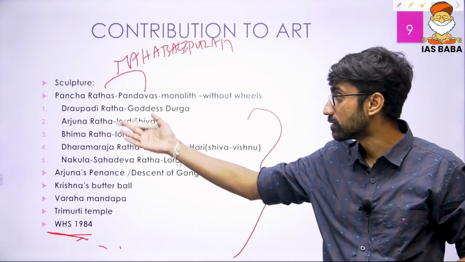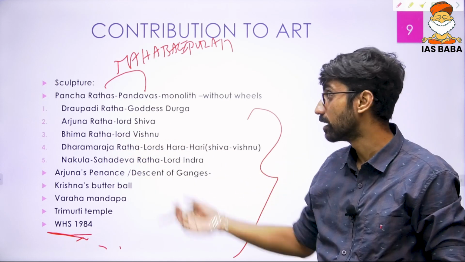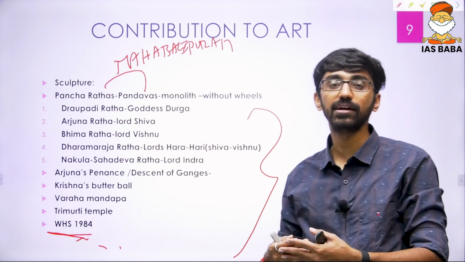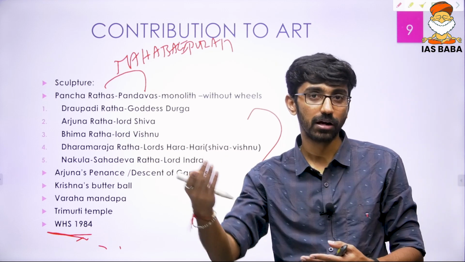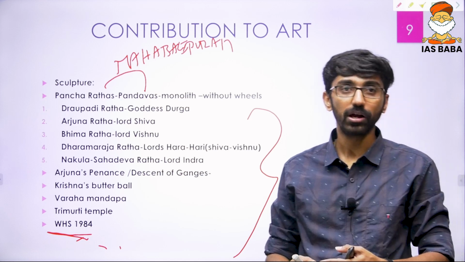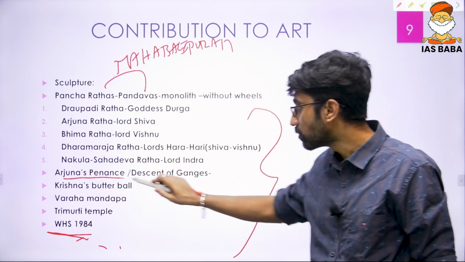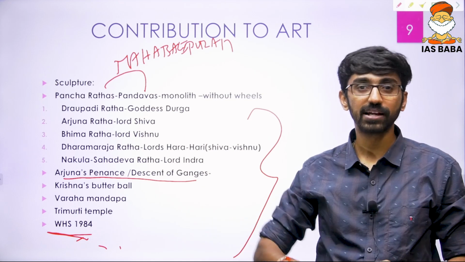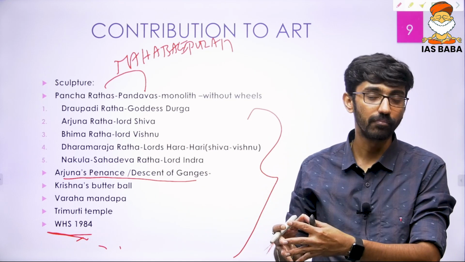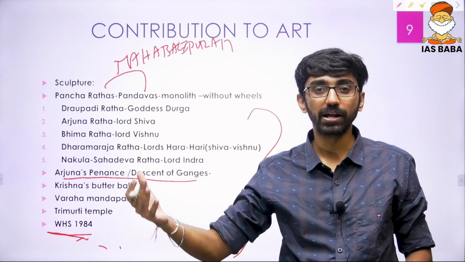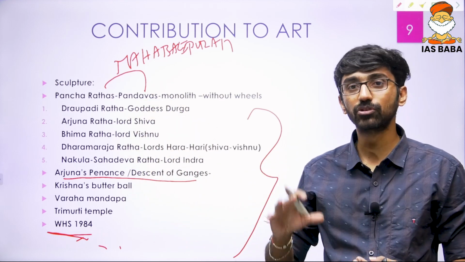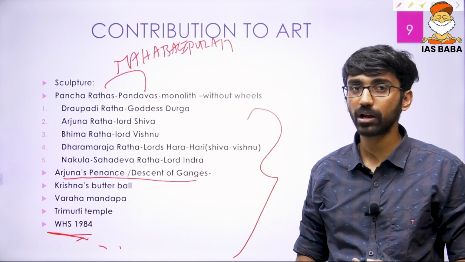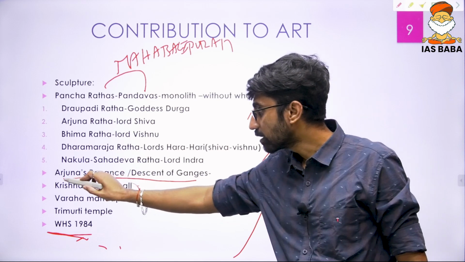The Pancha Pandava rathas were named in honor of the Pancha Pandavas and Draupadi, and each ratha was dedicated to a certain god. These are very unique rathas, ordered to be built by Narasimhavarman I. He also ordered the sculpture of Arjuna's Penance, also called the Descent of the Ganges, where, according to certain historians, the figure is the sage Bhagiratha; according to certain belief, it is Arjuna doing penance to get the powerful Pashupatastra, and Arjuna stopping the Ganges.